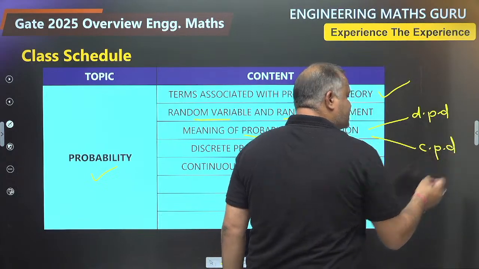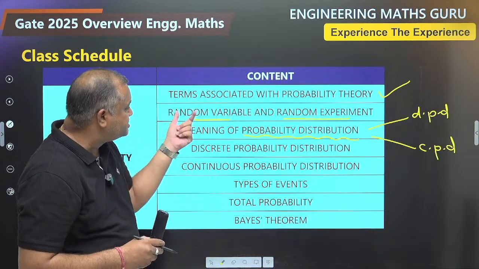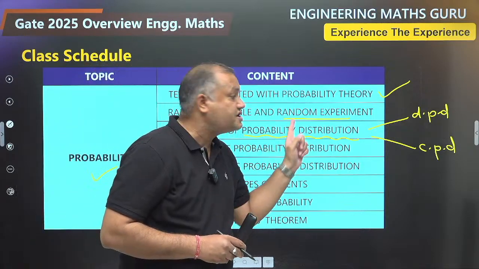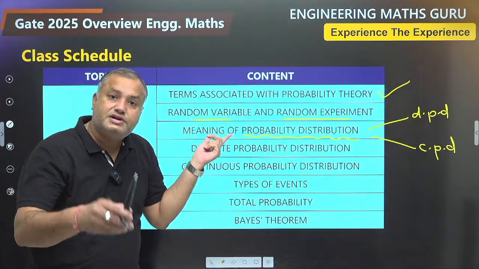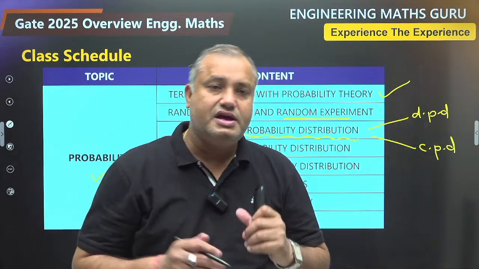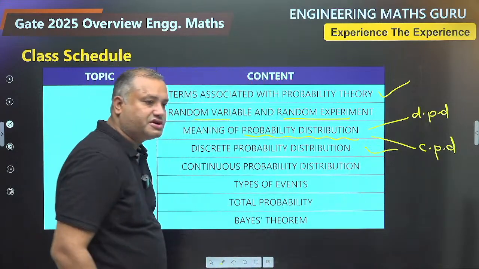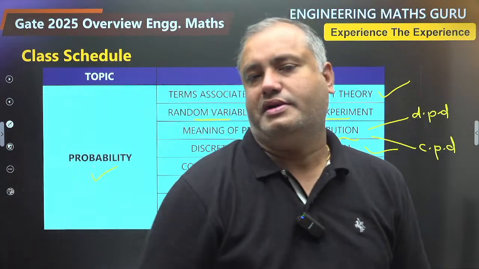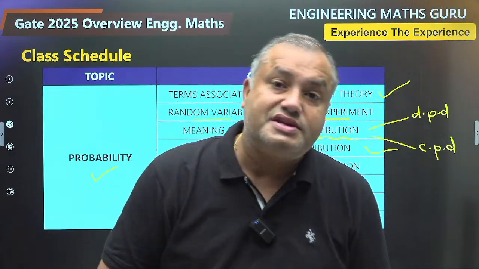On what basis this classification is done? Bacha log, whether your random variable is discrete or continuous. If the random variable is discrete, then the corresponding probability distribution will be discrete probability distribution, and if the random variable is continuous, then that corresponding probability distribution will be CPD, continuous probability distribution. Further, you will learn the various types of discrete probability distribution. So various types of discrete probability distribution includes what? Number one, general discrete probability distribution. Number two, binomial distribution.